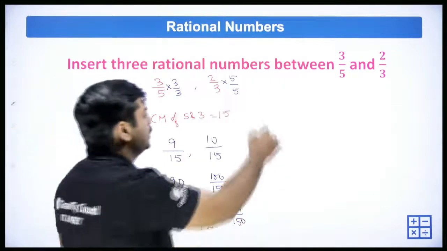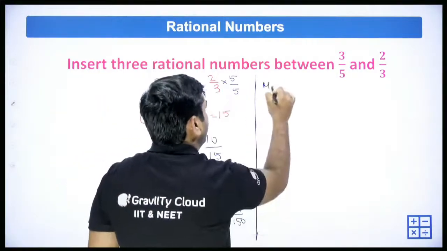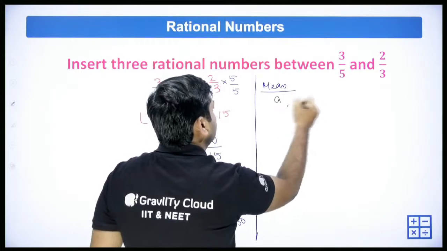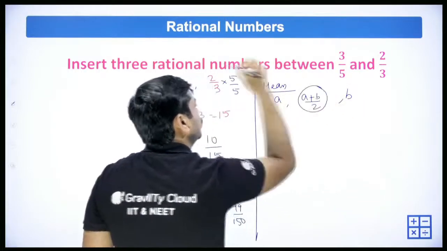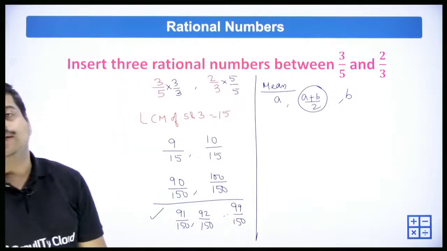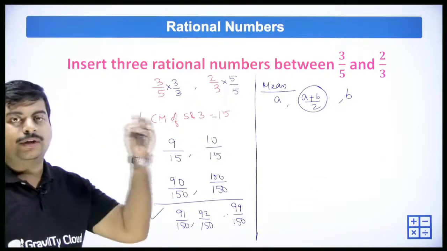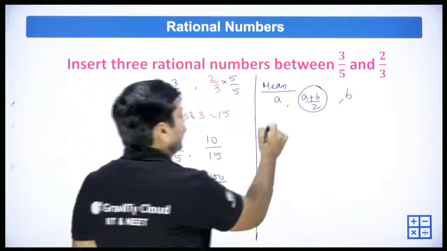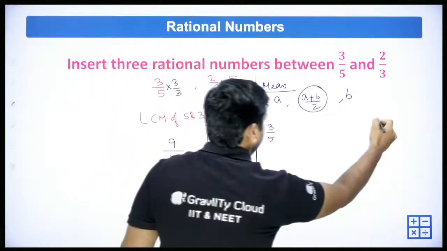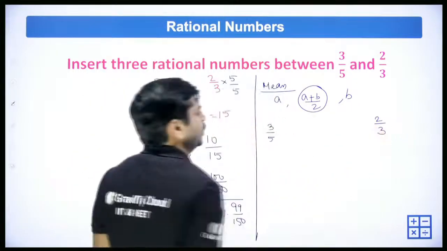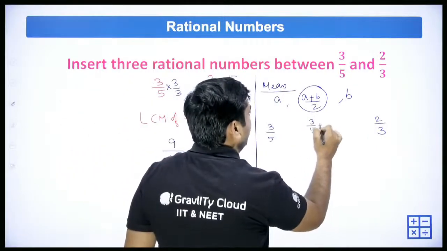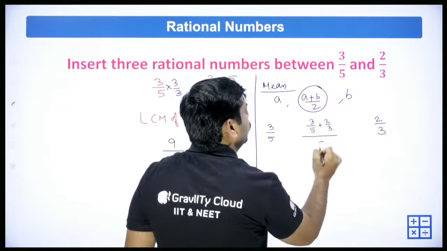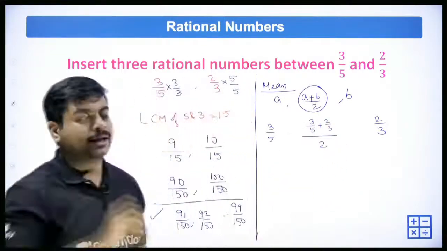Or we also discussed the mean method. We remember the mean method: if you have two numbers a and b, a number in between them can be taken as (a + b)/2. So we have 3/5 and 2/3. You can take (3/5 + 2/3)/2. You try to find this value, and that is one number.